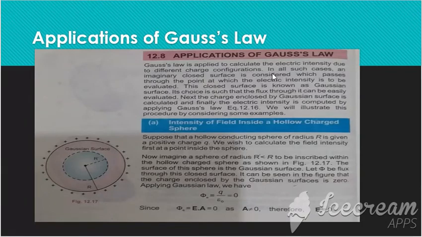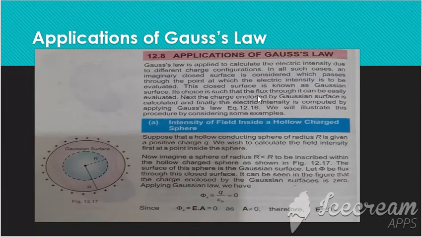Here I am explaining it again. In all such cases, the imaginary closed surface is considered which passes through the point at which electric intensity is to be determined. This closed Gaussian surface is placed inside this spherical shaped body and we want to calculate the electric field intensity due to this spherical shaped body. So it is constructed at this point, at all of these points the electric field intensity can easily be determined. This closed surface is known as the Gaussian surface.